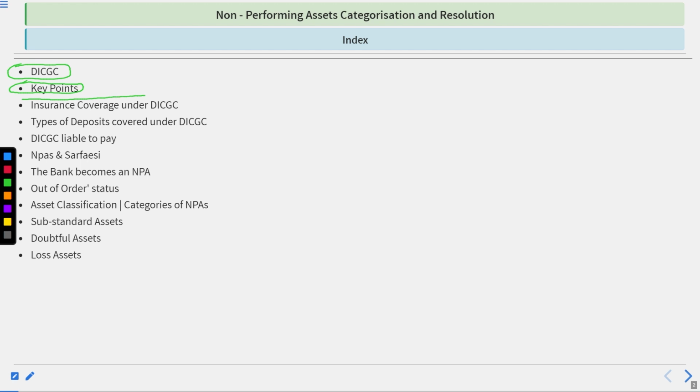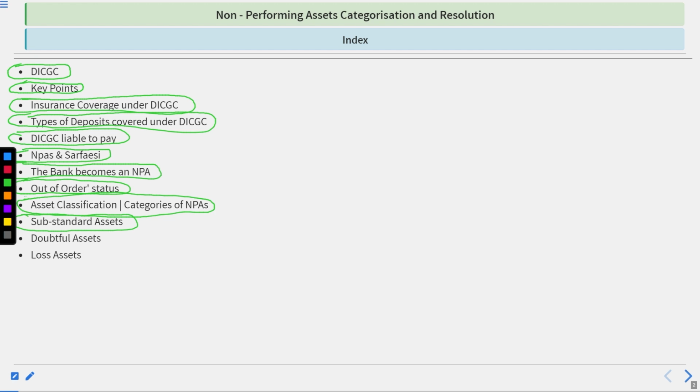the insurance coverage under the DICGC, types of deposit cover under the DICGC, when the DICGC is liable to pay, NPAs and SARFAESI, how a bank account becomes an NPA, out of order status, asset classification and the categories of NPAs,